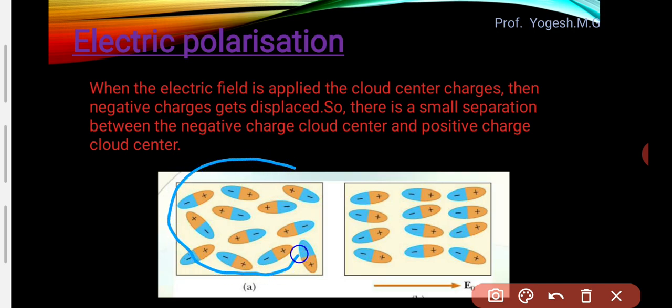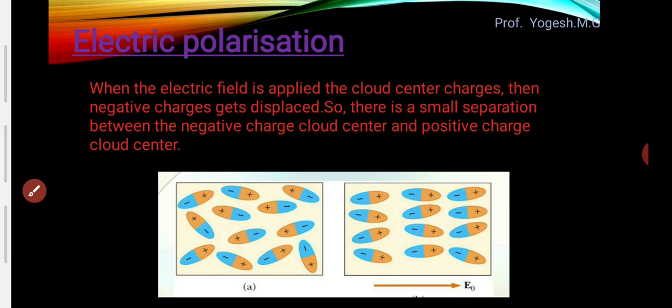Look at this substance here. There is zero dipole moment because they are arranged randomly. The displacement between them is not exact because they are randomly arranged. Look at this here. They are arranged linearly, right? Means there is an exact separation between them. Means an electric dipole moment will be there, right? What is electric dipole moment? It is the product of the charge of the electric dipole and the displacement between them, right? So polarization, in simple words, is the process of inducing a dipole moment in a substance, right?